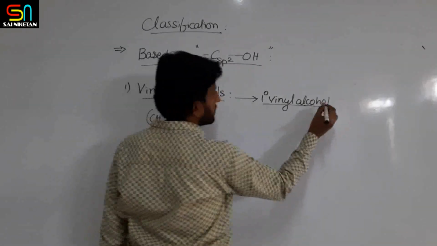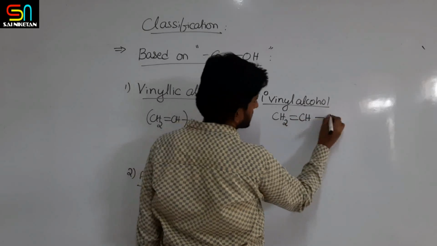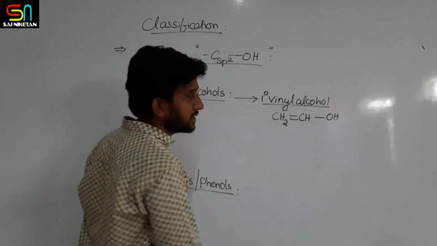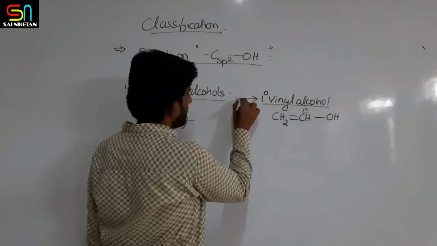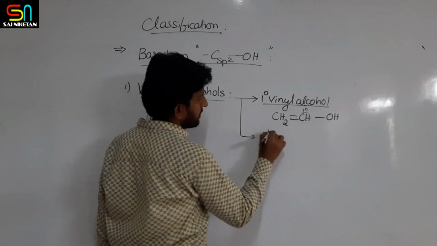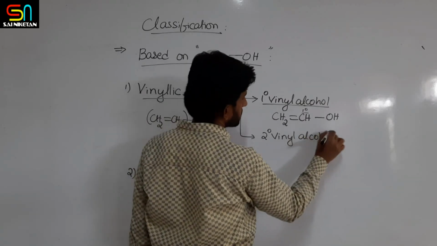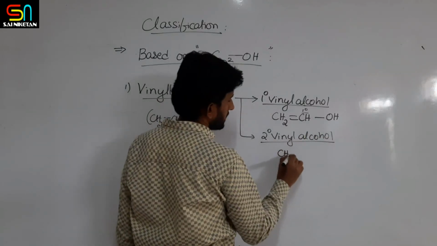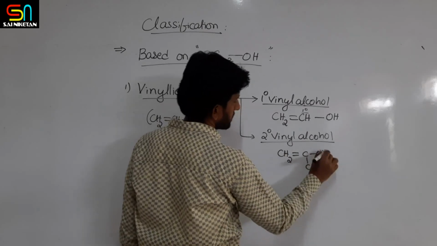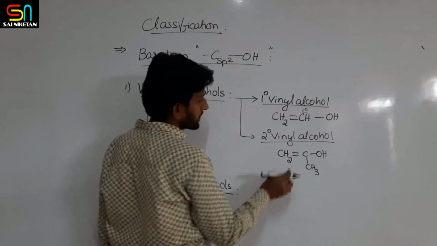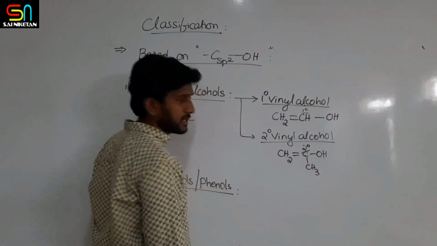That is, if I write like this, directly CH2 double bond CHOH, it is primary, because here only one carbon is attached to this one. Then you can also write a secondary vinyl alcohol. That is CH2 double bond C(CH3)OH. Now to this vinylic carbon, one OH is attached. It is a secondary carbon, so secondary vinyl.